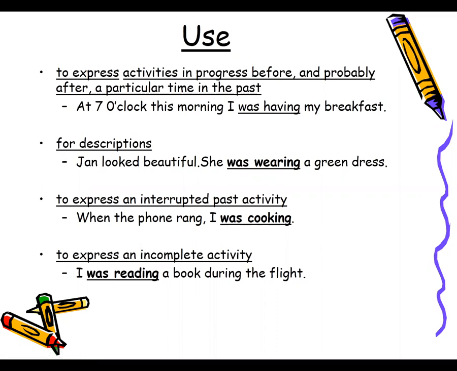To express an incomplete activity, now here something that is started in the past and it is still incomplete, whether you are going to complete it now or not, we are not sure about it. Okay, so for that we use past continuous. I was reading a book during the flight.